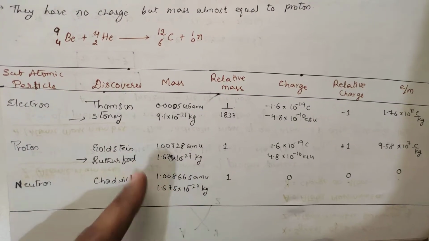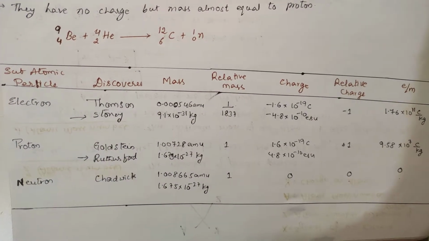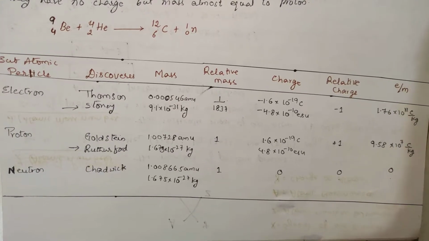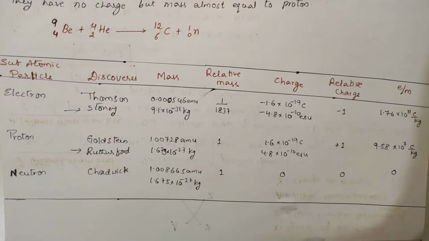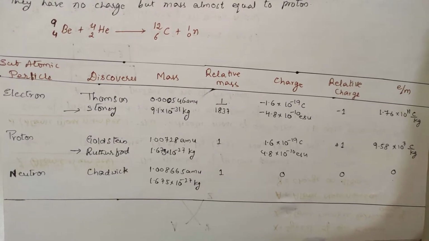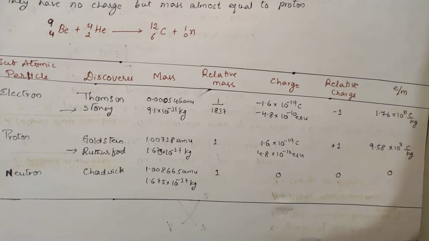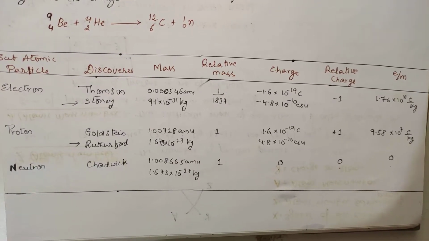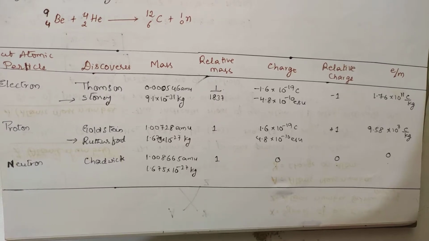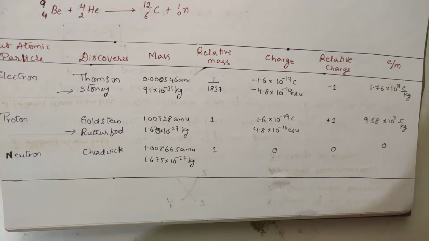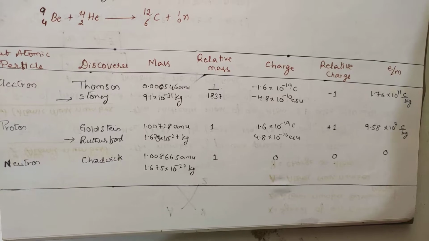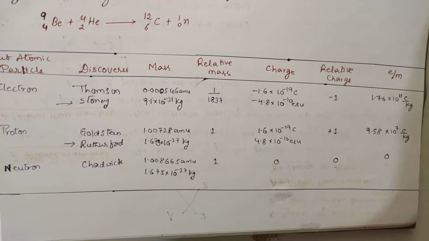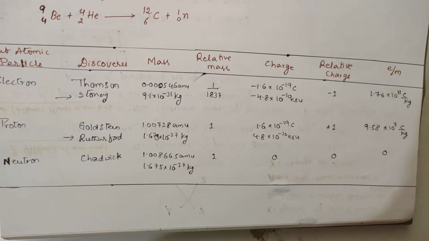Proton was discovered by Goldstein and the name was given by Rutherford. The name proton was given by Rutherford. Whereas for the neutron, the discoverer and the name giver is the same scientist, that is Chadwick. And if you go for the mass, the mass of an electron is 0.000546 AMU. In terms of kg, it is 9.1 into 10 power minus 31 kg.